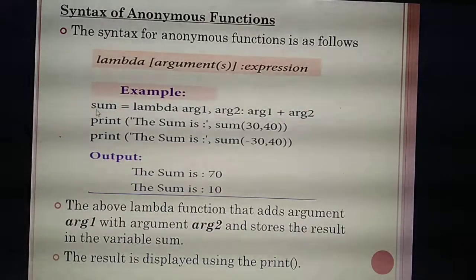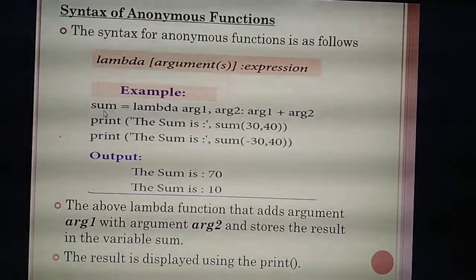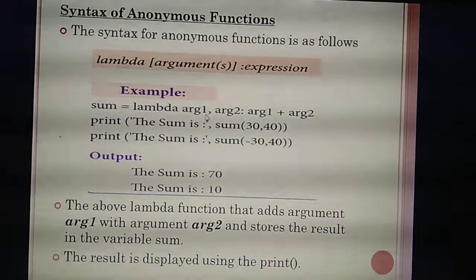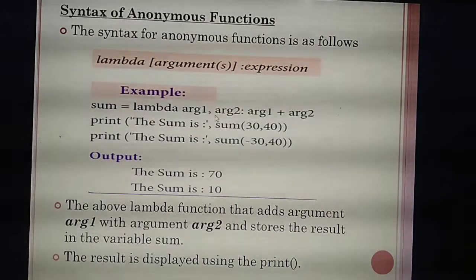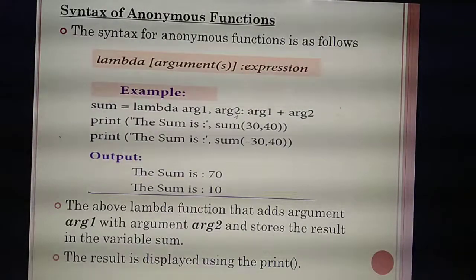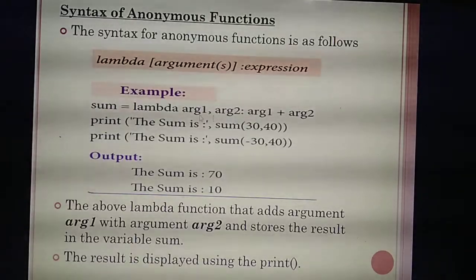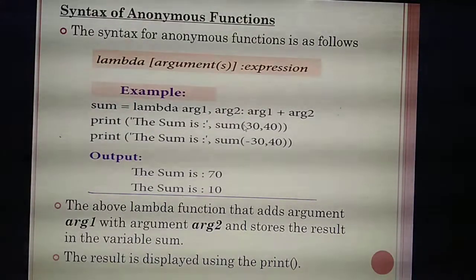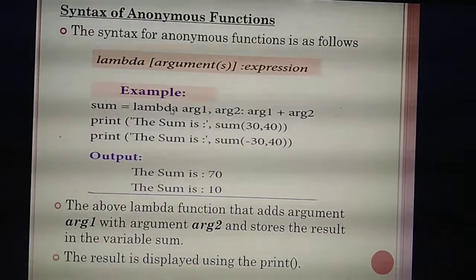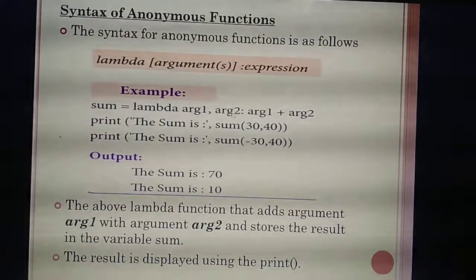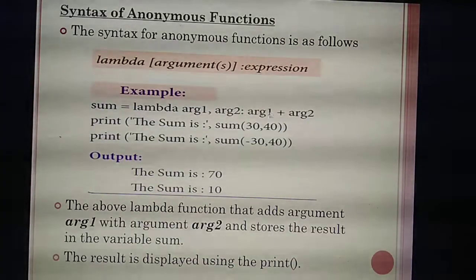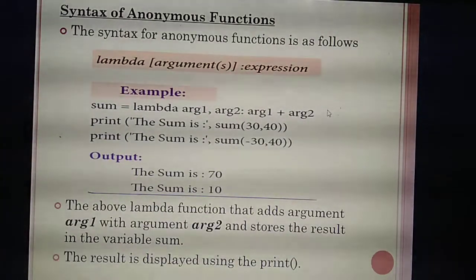Write the same program only. In the place of sum, you can write sum equal to lambda. Here how many numbers are they adding? 2. But I have given the homework to add 3 numbers. So in the place of ARG1 and ARG2, you need to write A, B, C. 3 arguments, no? Sum equal to lambda of A, B, C. Next, colon A plus B plus C.